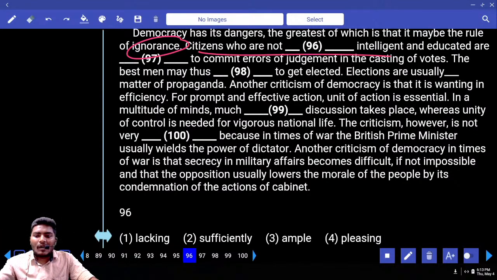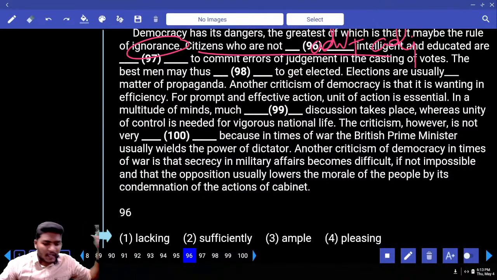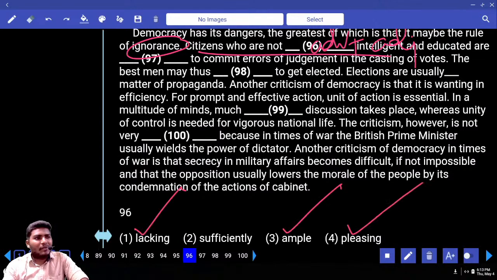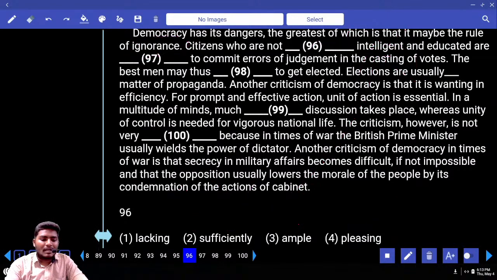Now citizens who are not dash intelligent, already the adjective intelligent is given. Now only one word can be used with an adjective. What is that? Adverb. Only an adverb can modify the adjective in English. Okay. Lacking, sufficiently, ample, pleasing. Which is the adjective? Can you tell me? I told adjective. Which is the adjective in the options? First one, third one, fourth one. These three are adjectives. What is the only adverb? Sufficiently. Sufficiently intelligent. Answer comes with 3.